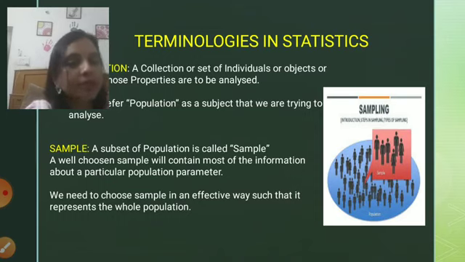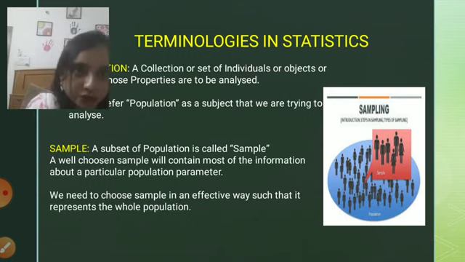So the sample is marked with the red part. We can take the same example. For example, I want to do a survey on 50 million people of the US. Now what I want to do is survey their food habits. So all the teenagers of the US are considered as my population, which you can refer to with the blue part.